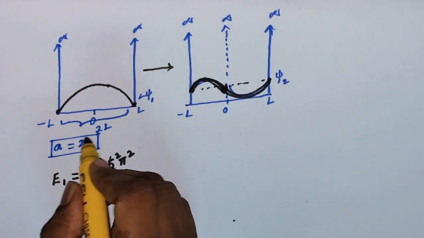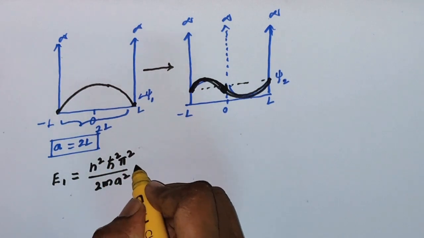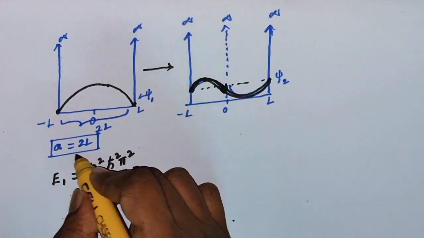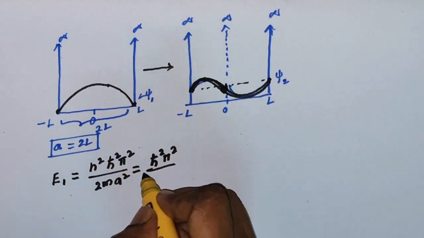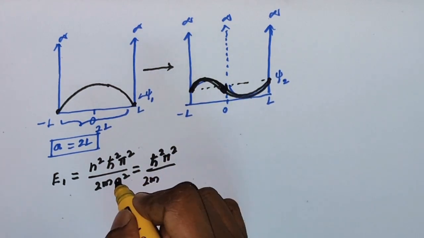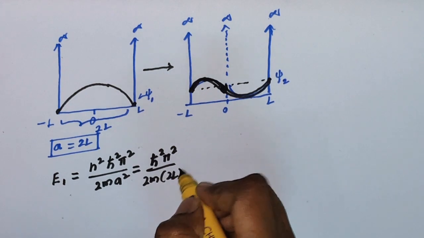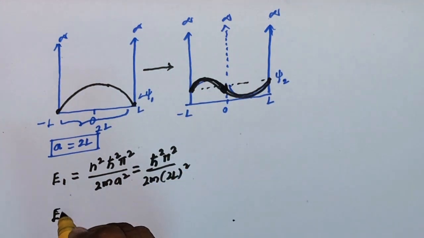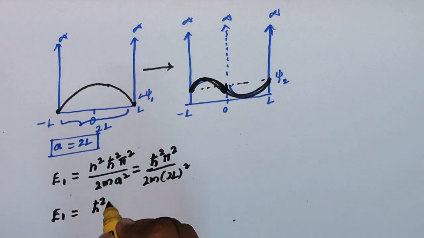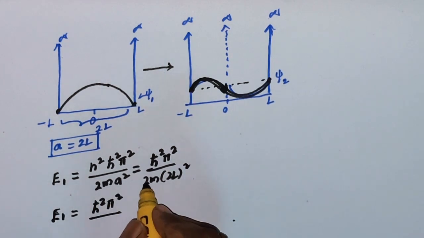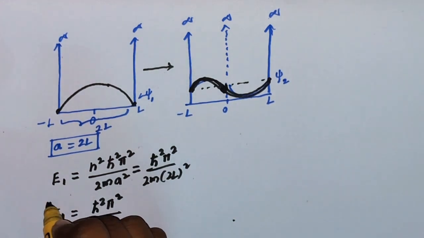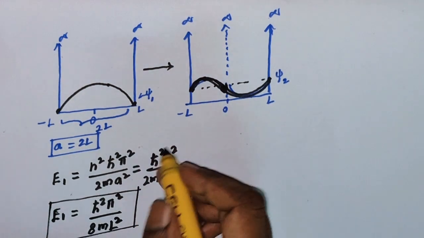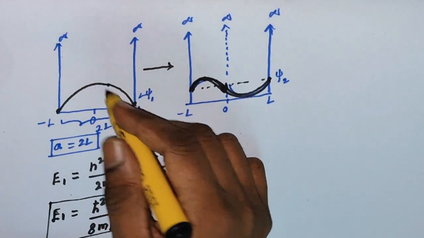But here the length of the well is 2L, so with n equal to 1, h cut squared pi squared over 2m, with a equal to 2L, so (2L) squared equals 4L squared. So E1 equals h cut squared pi squared, if I simplify, over 8m L squared. This is the ground state energy before raising the center wall.